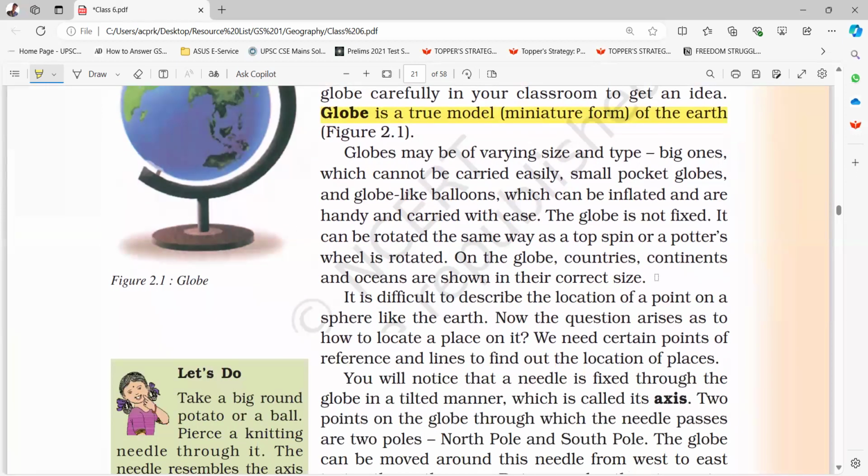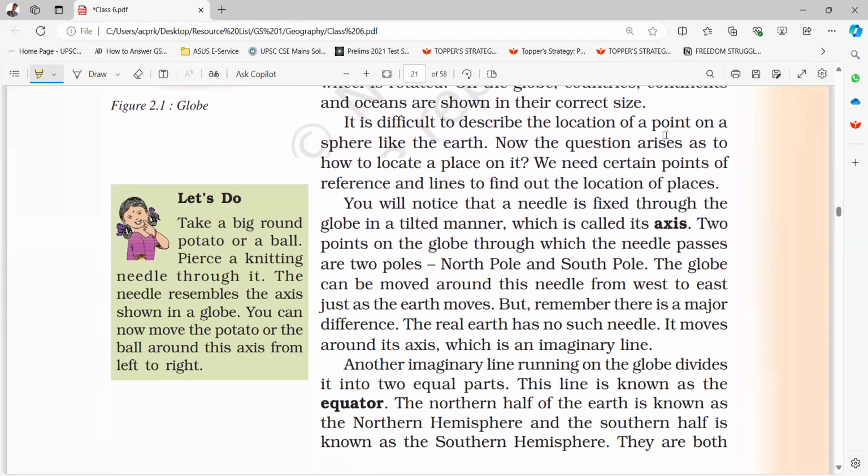On the globe, countries, continents, and oceans are shown in their correct size. It is difficult to describe the location of a point on a sphere like the Earth. Now the question arises as to how to locate a place on it. We need certain points of reference and lines to find out the locations of places.